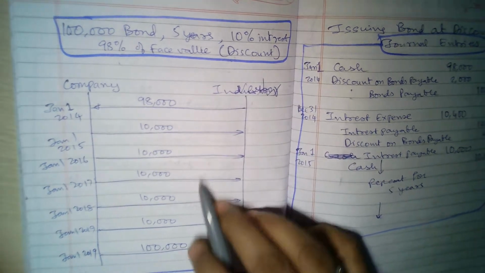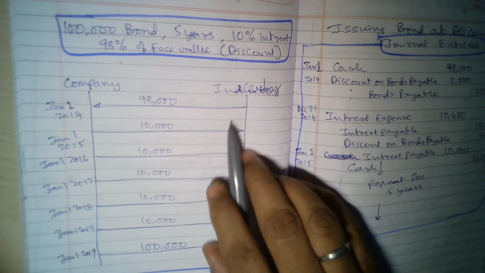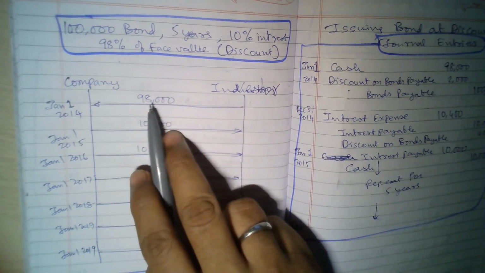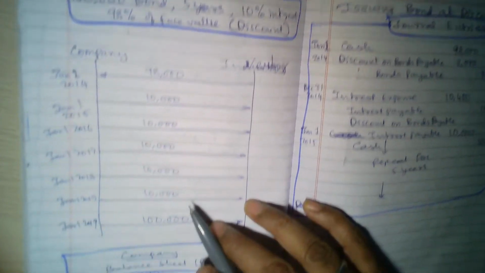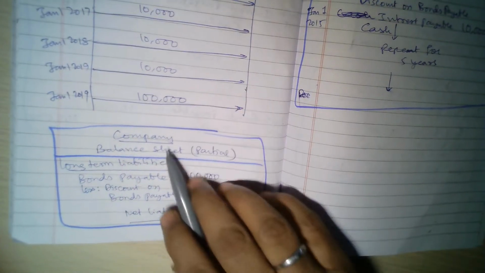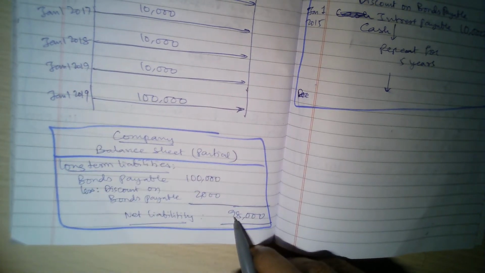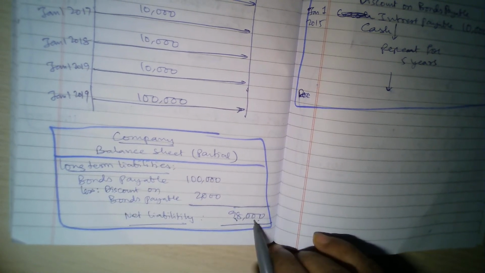So here how do we record this on the balance sheet of the company? Because on the asset side the cash is increasing by only 98,000, but on the liability side, what do you want to keep? So here you can see it is something like this, the company balance sheet. On the asset side, of course, you increase by 98,000. Now on the liability side also it should be 98,000.